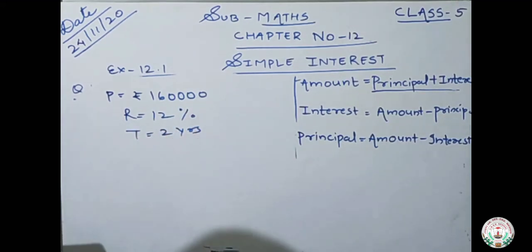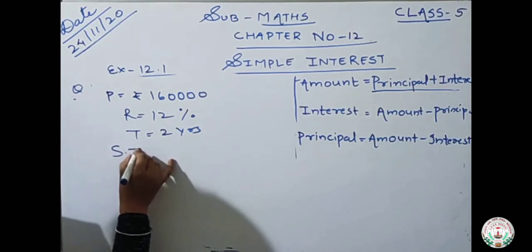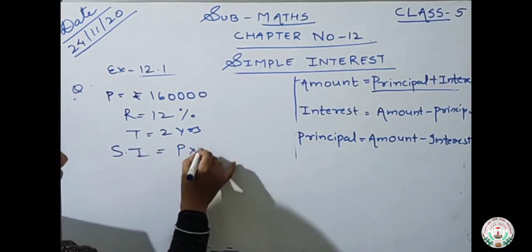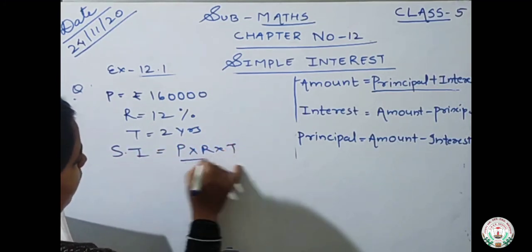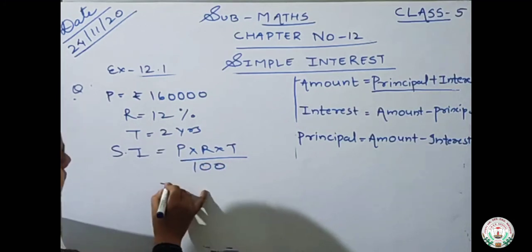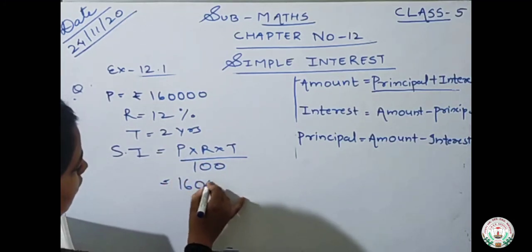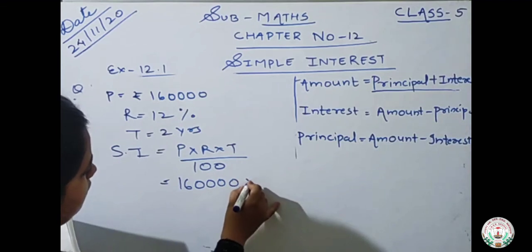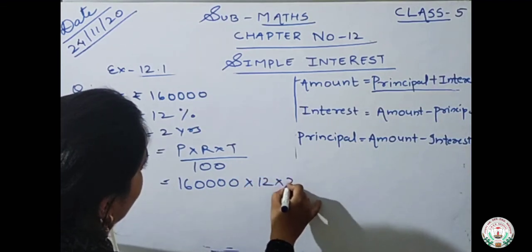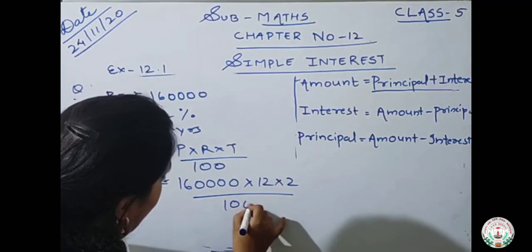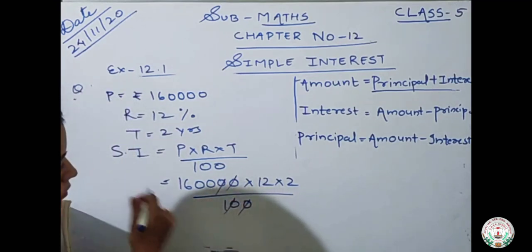You have to find the simple interest. So simple interest is equals to P into R into T upon 100 is equals to principal is this much, 12 into 2 upon 100. 10, 10 cancel out.